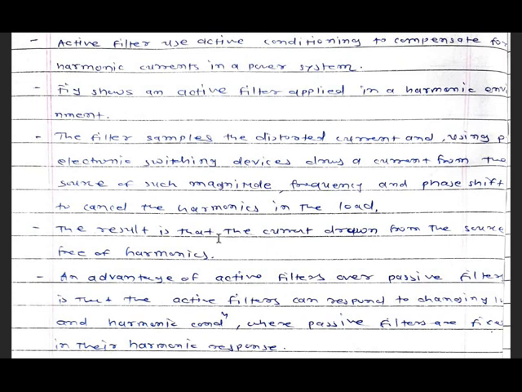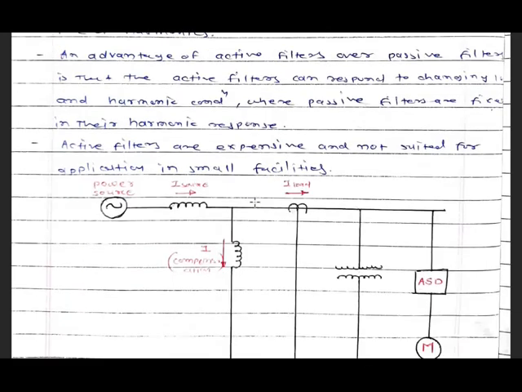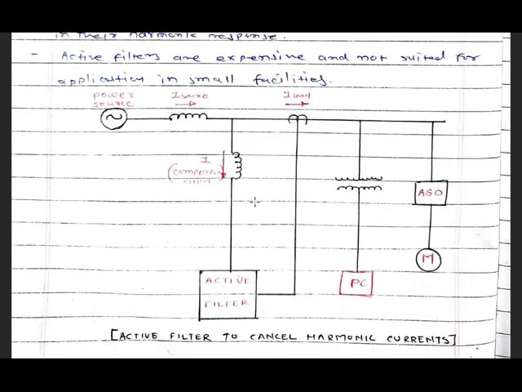Now active filters use active conditioning to compensate for the harmonic currents in the power system. The figure shows the active filter applied in the harmonic environment, to cancel out the harmonics. The filter samples the distorted current and, using an electronic switching device, draws a current from the source of such a magnitude, frequency and phase shape as to cancel the harmonics in the load.